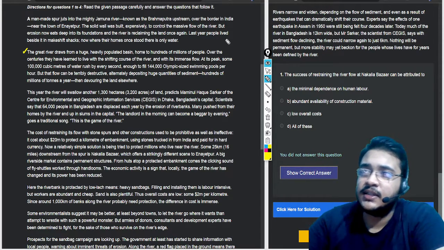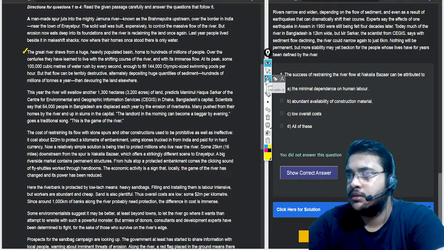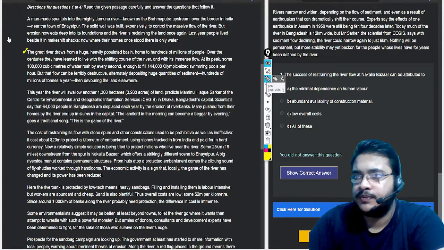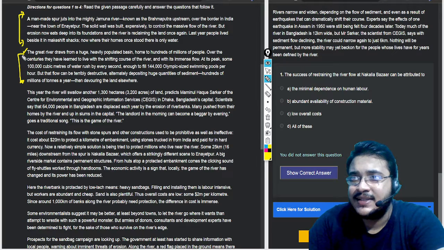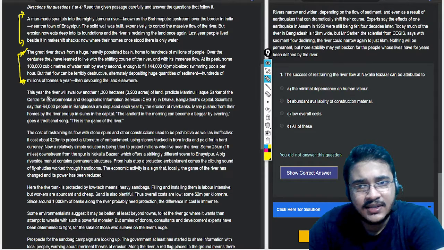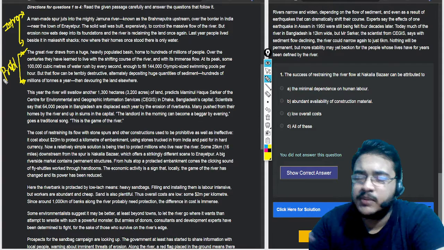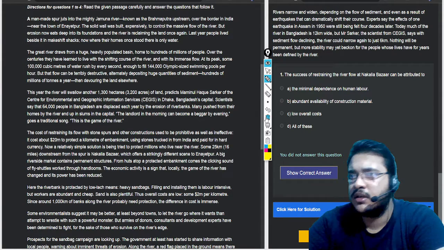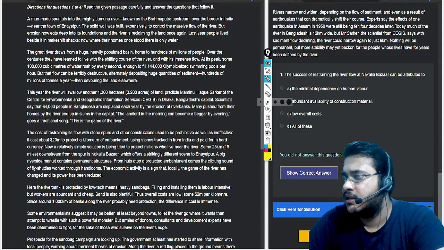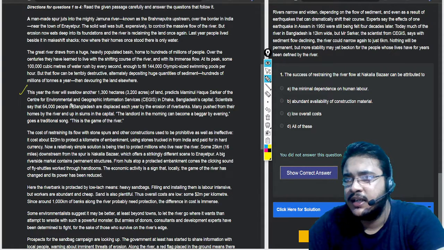So basically they are saying that this is the destruction that the river can cause. Okay, so this gave us the introduction. This is talking about what exactly and how exactly the river is causing that problem, whatever that problem is. Now let's see. So this, if you want to write, you can write intro. And this is the problem. If you want to perhaps make notes, you can, otherwise there's no requirement. So we're reading this one.